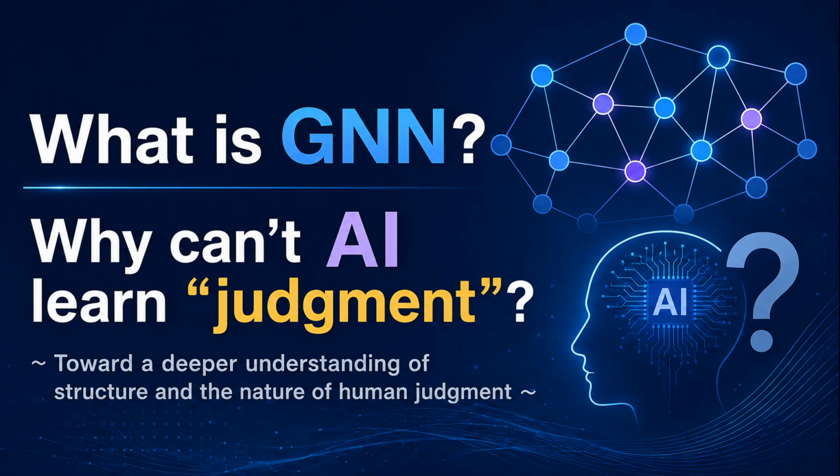This is where graph neural networks, or GNNs, have attracted significant attention in recent years. Unlike traditional AI, GNNs do not treat data as isolated points. Instead, they understand data as a network of relationships. So, what makes GNNs different from conventional AI? And can they truly move us closer to human-like decision-making? Let's begin by exploring the fundamental ideas behind graph neural networks.